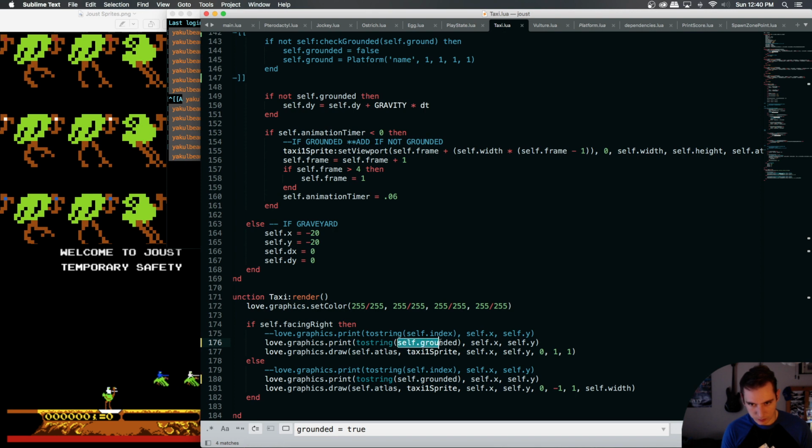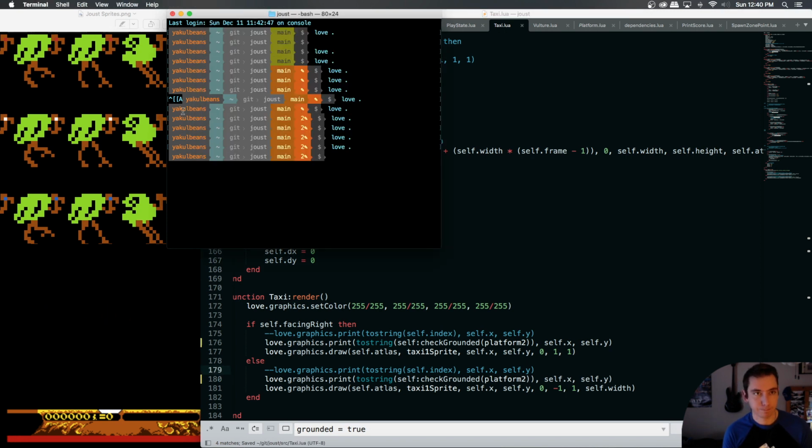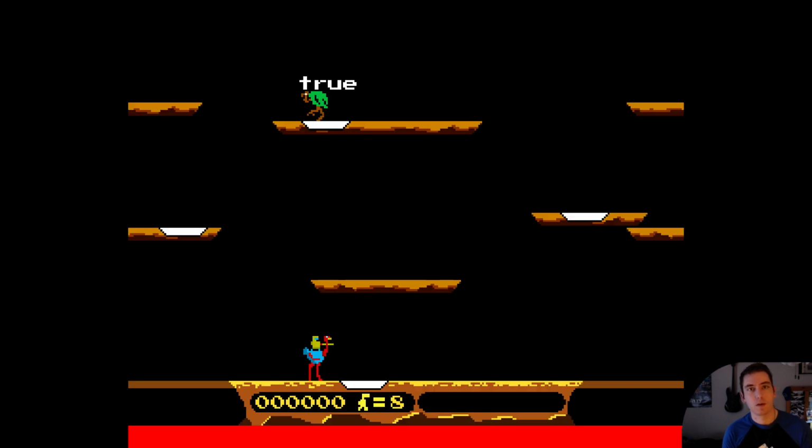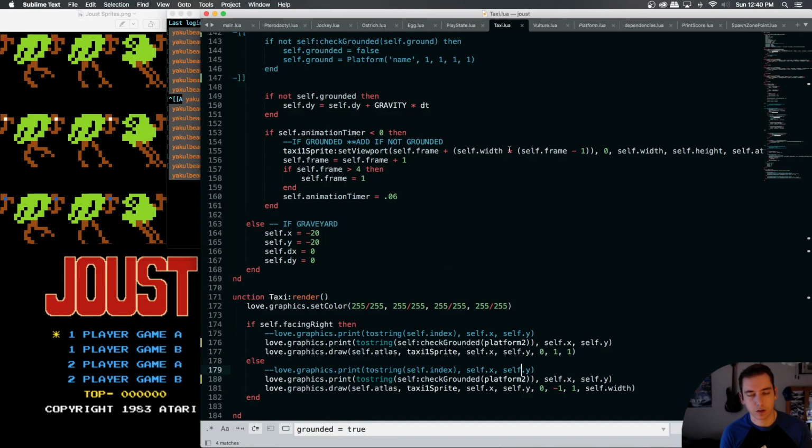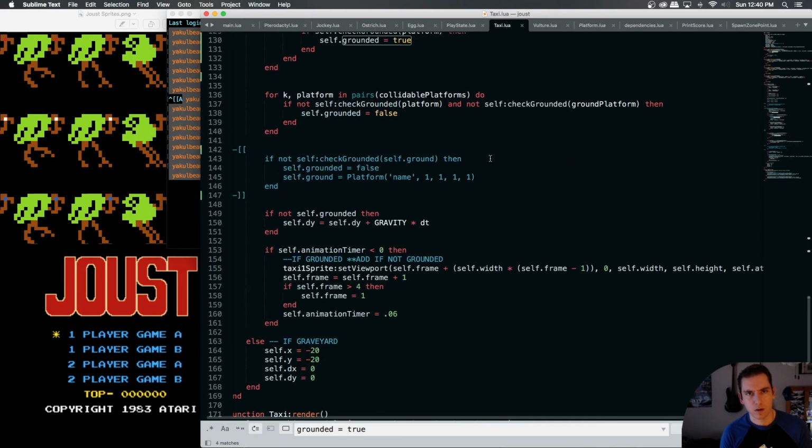We're going to see if this is acting appropriately with our platform 2. Okay. It looked like it was working properly, so something's busted in our logic, it looks like.